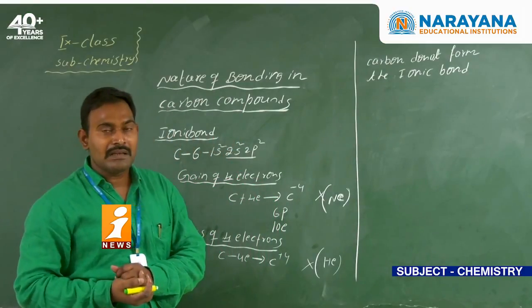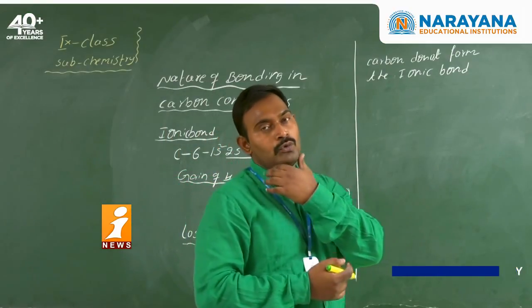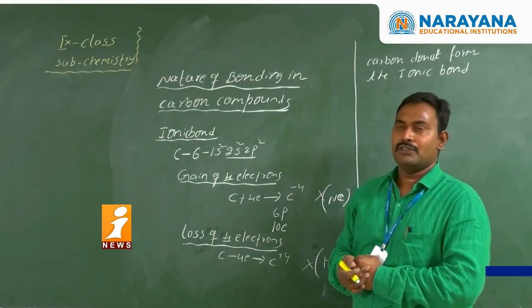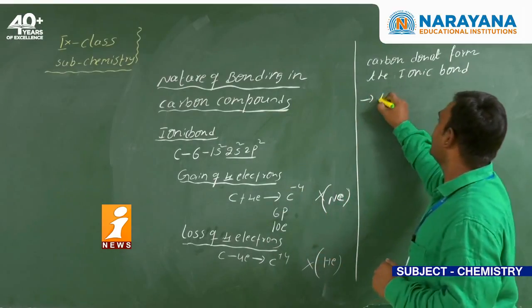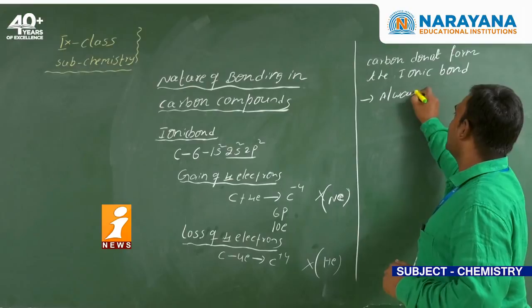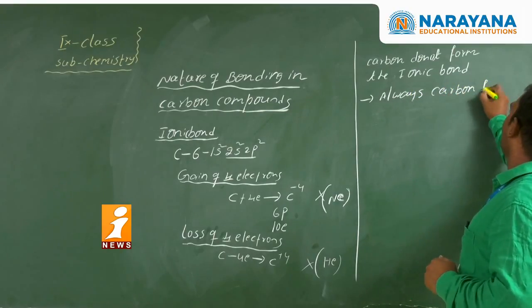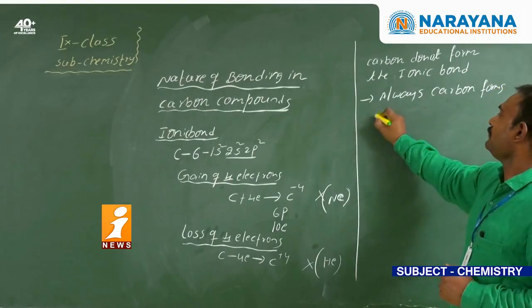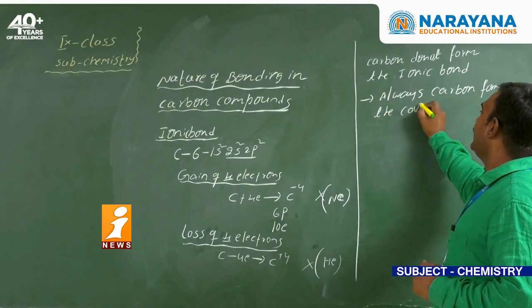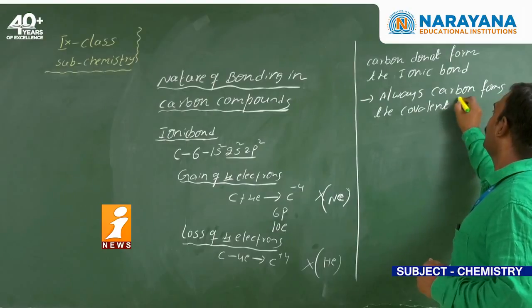By sharing of the electrons between 2 or more atoms. So always see here, carbon forms the covalent bonds.